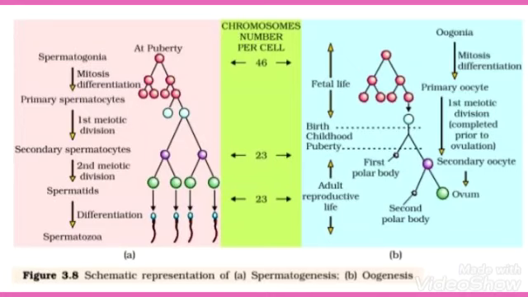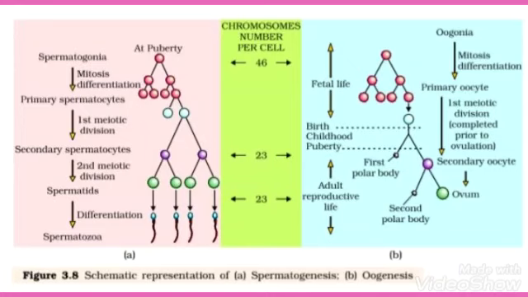Spermatids are the haploid cells that arise from the secondary spermatocytes as a result of meiosis II. They contain 23 chromosomes. Spermiogenesis is the process by which spermatids mature to form spermatozoa. Spermiation is the process by which mature spermatozoa are released from the seminiferous tubules.